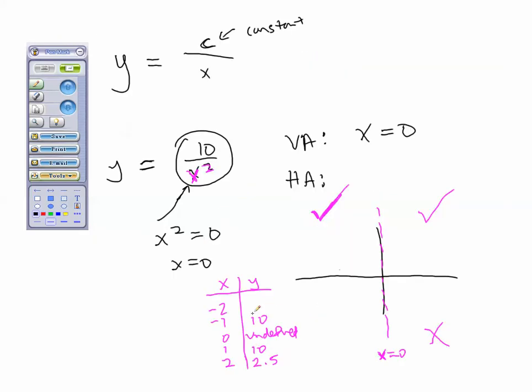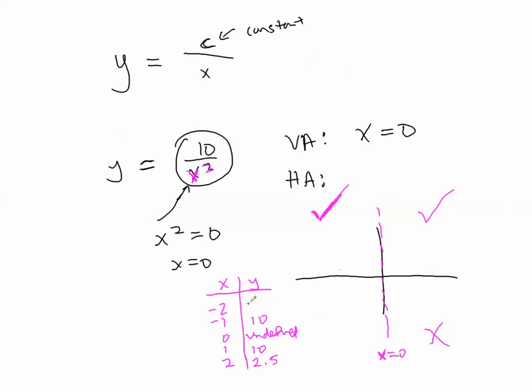So similarly over here, same thing. If I square -2, I get +4, and I get 2.5. So it's almost like I get something that looks like this, and over here, same thing. It's like a mirror image. And then when x is -2, I get 2.5. So it's a quarter of that. It's a quarter of this distance. And same thing here. So I'm guessing it's going to look something like this.